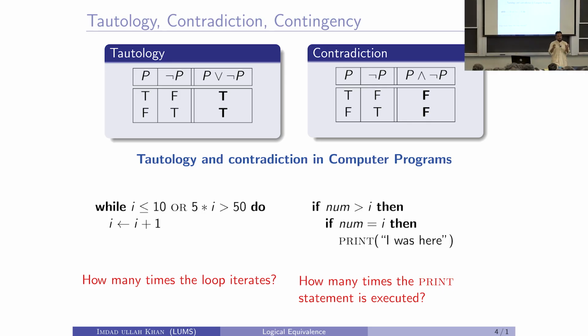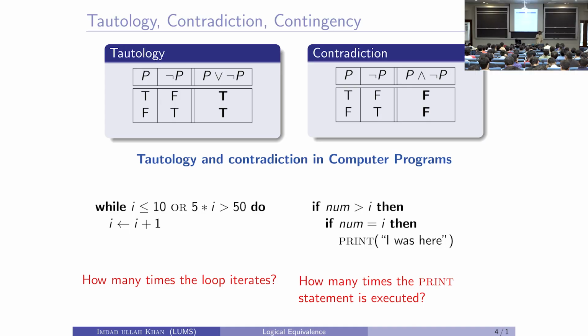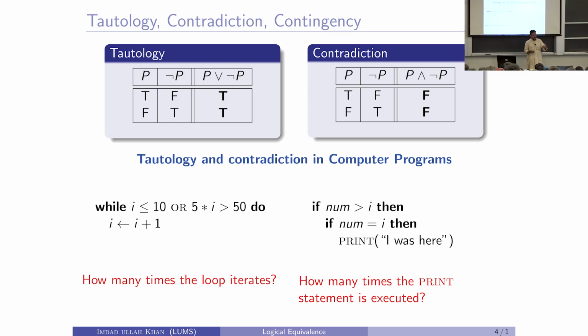Exactly one of them will be true, right? At least one of them will be true. If we wrote here i >= 10 or i >= 5, then at least one of them will be true. If i is equal to 10, then both will be true. Nonetheless, this condition will evaluate to true for all possible values of i. So, this loop will run infinitely, there will be infinitely many iterations there, right.